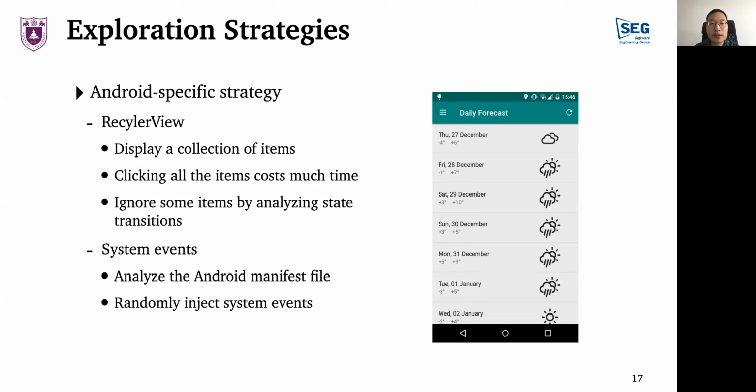Q-testing also takes system events into consideration. The random injection of these events can help in triggering intricate bugs.